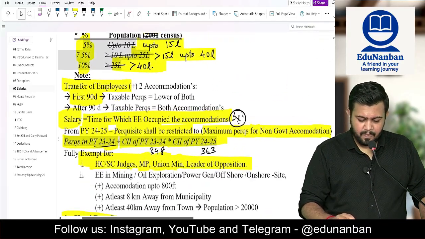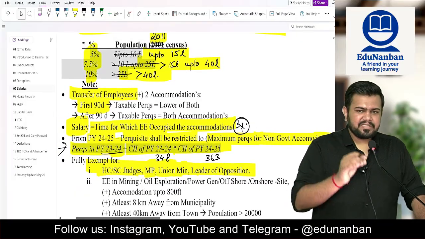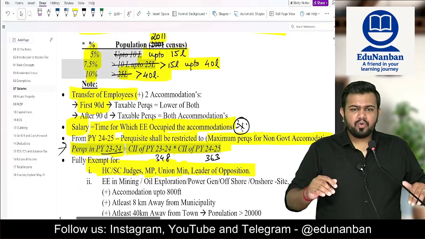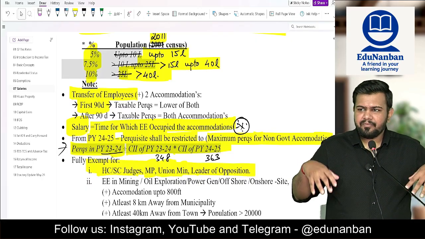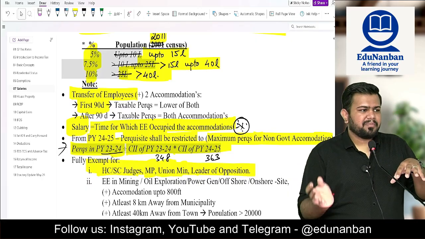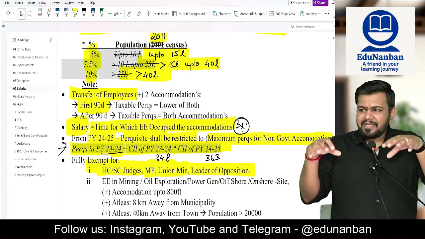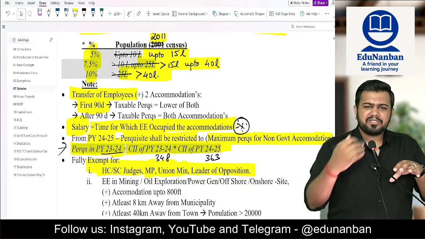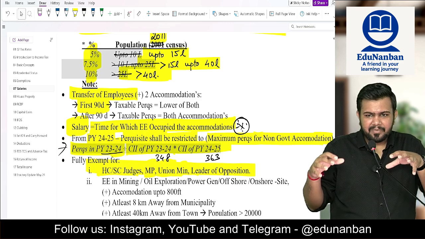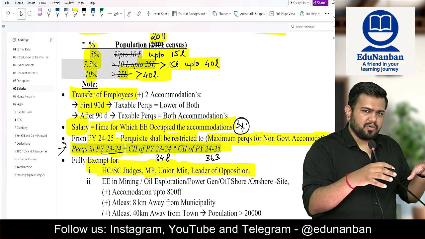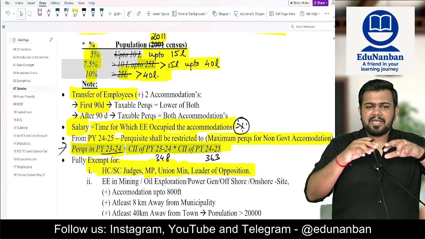Next, sir, if there is a transfer of employee and 2 accommodations are given to the employee. For example, I am employed in Coimbatore. Now I am transferred to Chennai. With my family, I was living in Coimbatore. Now in Chennai, they have given me a new house, but I have requested that it will take some time for my family to move to the new house. That is why I want to keep both houses.